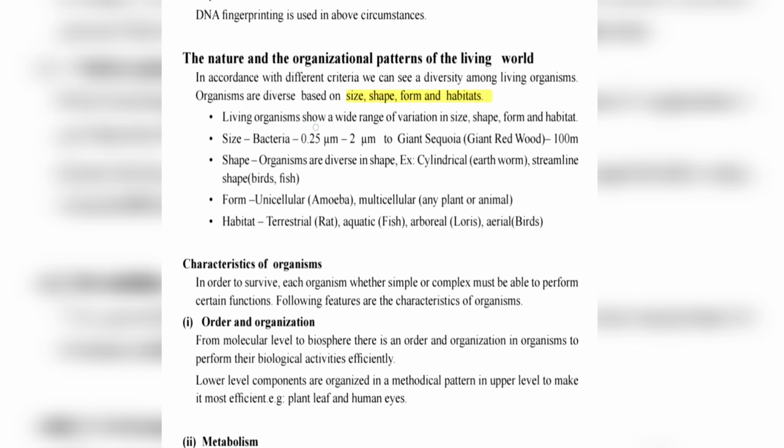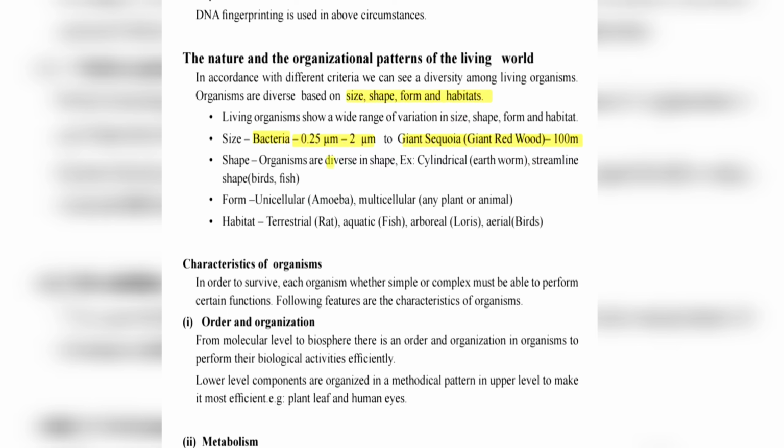So living organisms show a wide range of variation in size, shape, form, and habitats. The size of a bacterium is 0.2 to 2 micrometers. A giant sequoia, giant redwood, is 100 meters. Organisms are diverse in shape; not every organism has the same shape.